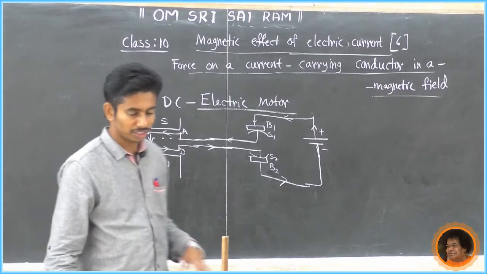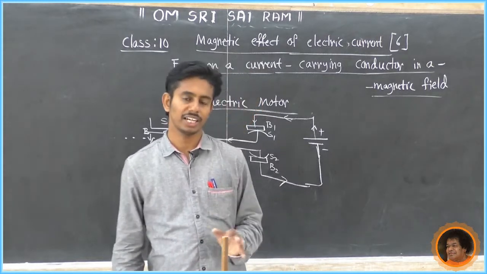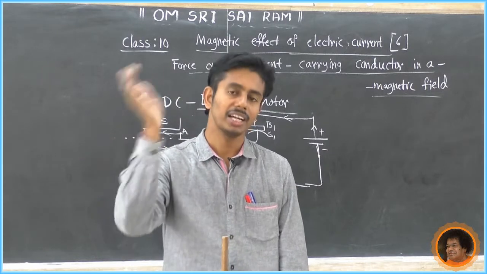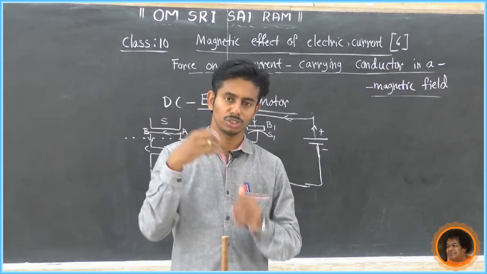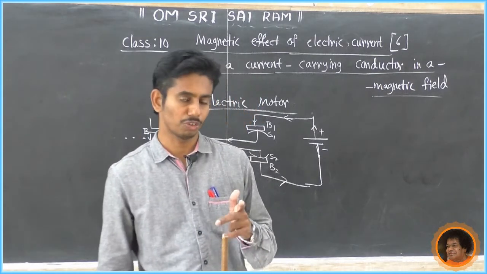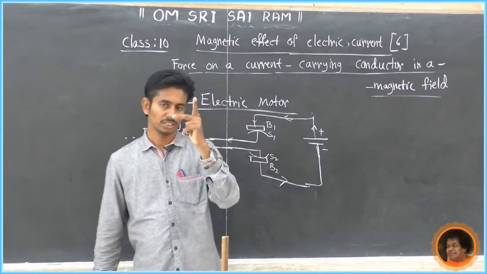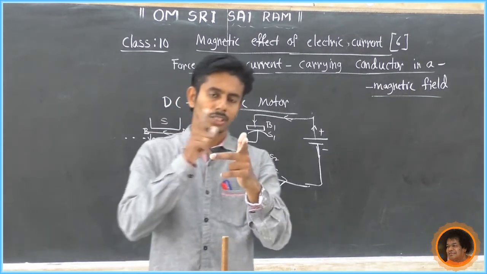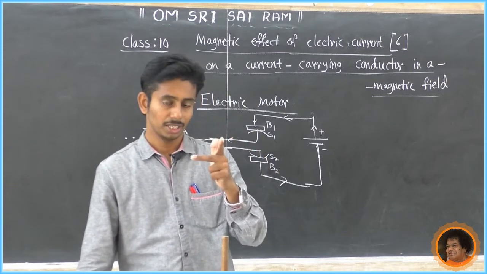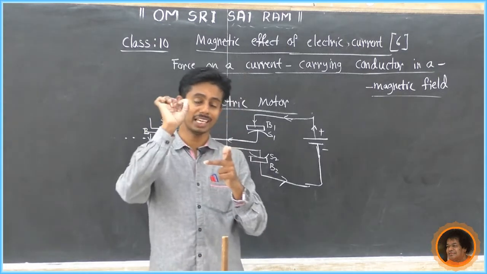How will it rotate? For this we must know one rule, that is Fleming's left hand rule. What is the rule? Fleming's right hand and left hand rules are different. The right hand rule is used for the dynamo and the left hand rule is used for the motor. So what does it say? Fleming's left hand rule says the thumb, forefinger, and middle finger of the left hand are mutually perpendicular to each other. The thumb indicates the direction of mechanical force.